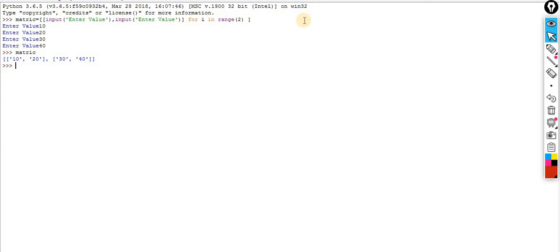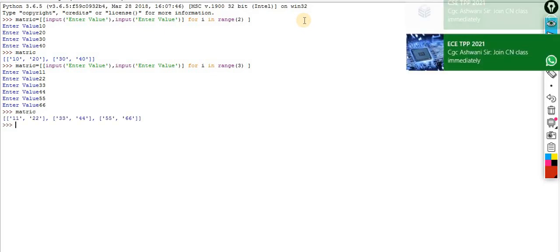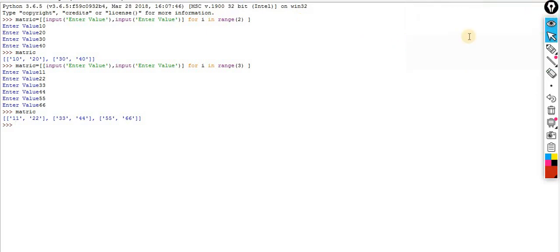Let's suppose 3 by 3. If I want to make a matrix that is 3 by 3, 3 rows 3 columns, it will not work fine for that. Now you can check, it will not work fine. It always takes a matrix with 2 columns only, because I fixed it for 2 columns. So you can optimize this code, but somehow your task becomes very easy if you do the same thing with this.